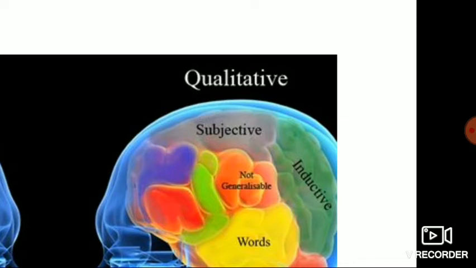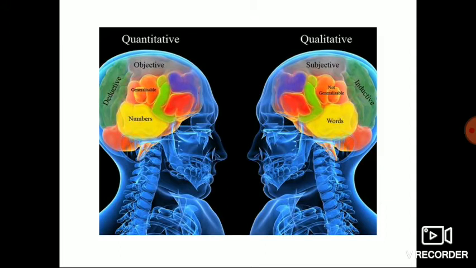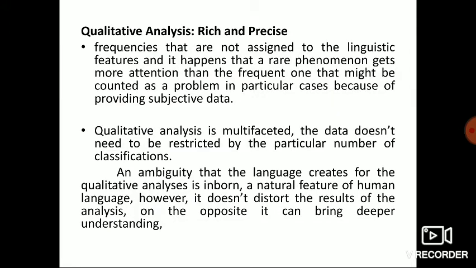Some of you may think red is a subject of a flag, or red is a subject of a car. So the subject may vary from person to person, according to the perception of the person. The red word will give different outcomes. Okay, so this is the main difference between quantitative and qualitative data.